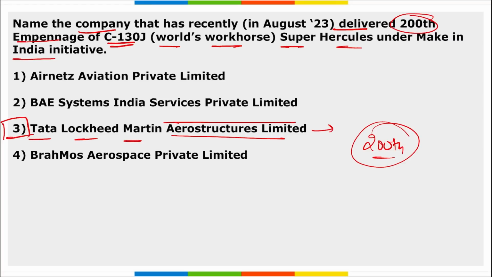It was developed in India only under the Make in India initiative for this Super Hercules aircraft, the C-130J, and this 200th empennage was delivered by this organization.